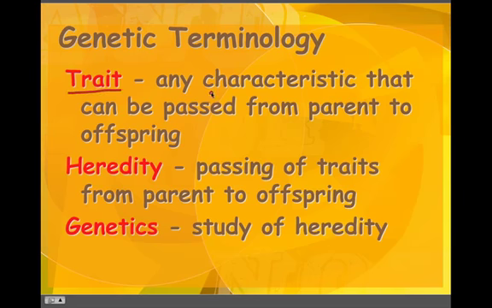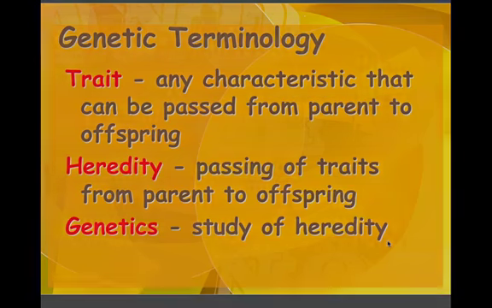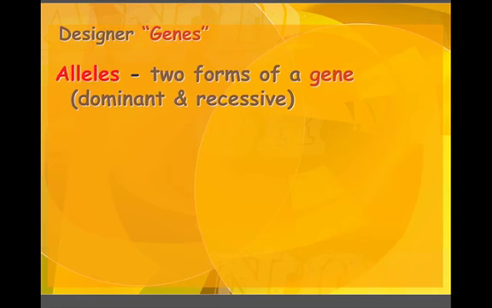Trait, which are the characteristics that are passed. Heredity, which is the passing of the traits. And then genetics, which is the study of heredity. Once again, three very important vocabulary words. When we talk about genetics, we'll talk about genes. And these are not the jeans that you wear as pants. Alleles are two forms of a gene. They can either be dominant or recessive.